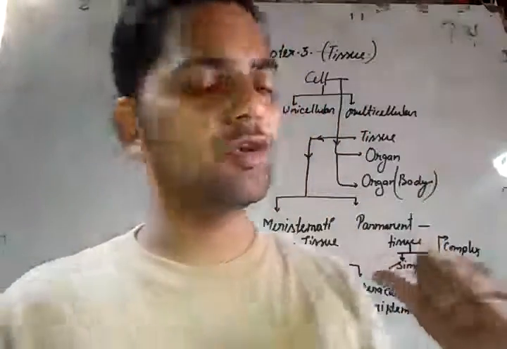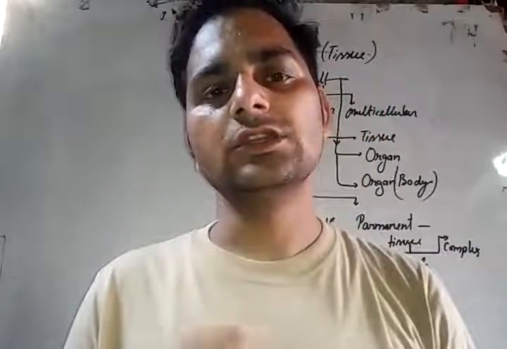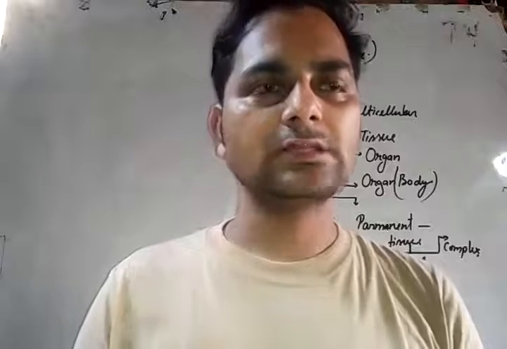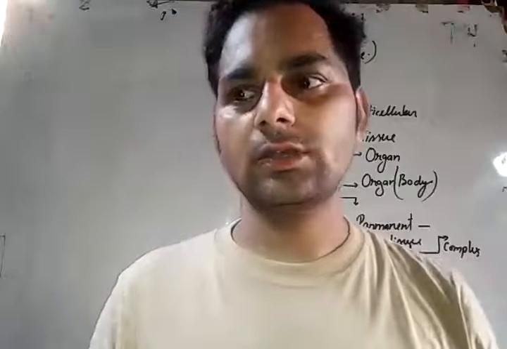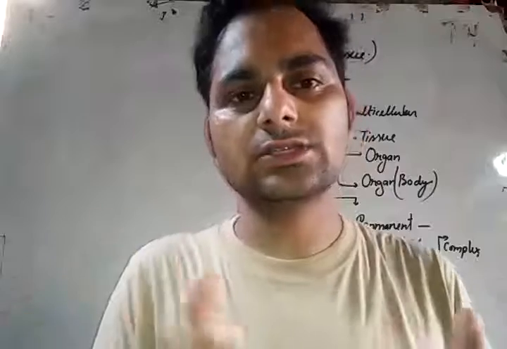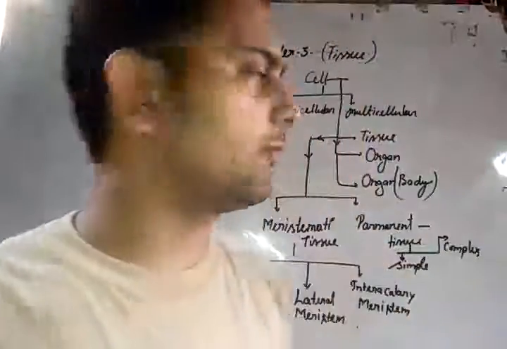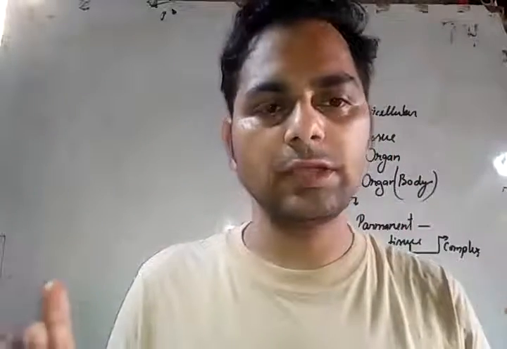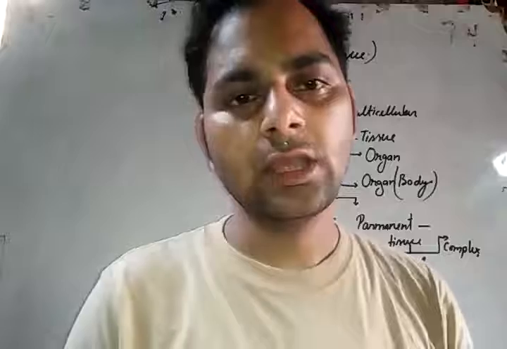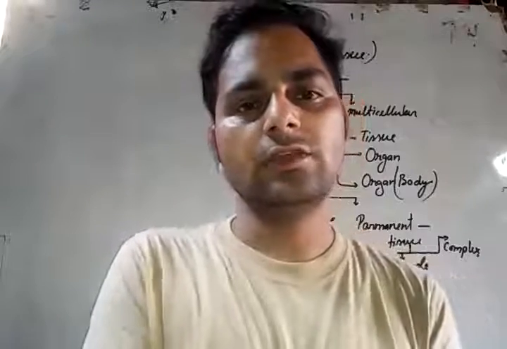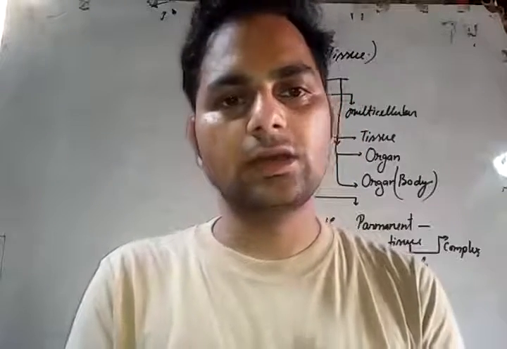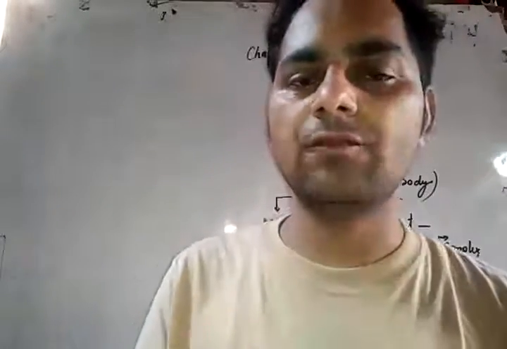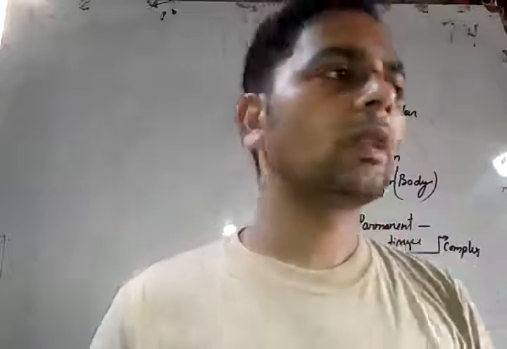The next topic is the body. It means that when various types of organs are arranged in a structure, they form the body. For example, our body consists of various organs such as the kidney, intestines, stomach, liver, teeth, tongue, ear, eyes, etc. They are the various organs present in our bodies, and they perform various types of activities.